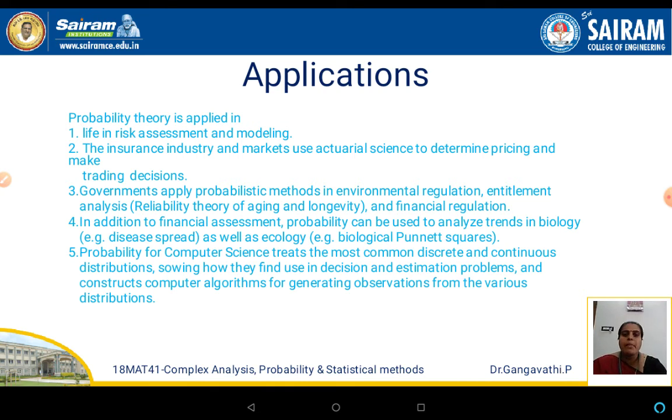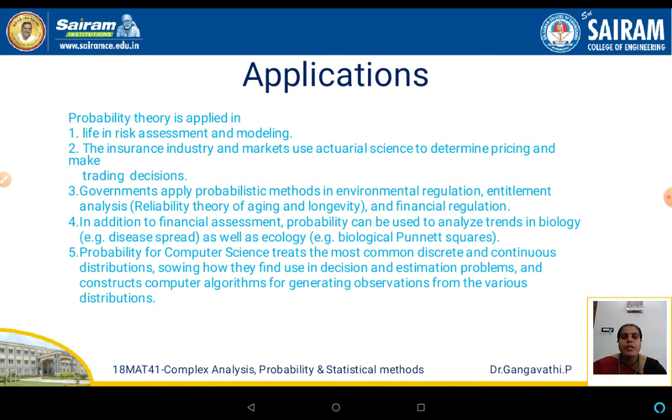Some of the main applications of these probability distributions: probability theory is applied in risk assessment and modeling. That is one of the major applications of probability. The insurance industry and markets use actuarial science to determine pricing and make trading decisions.